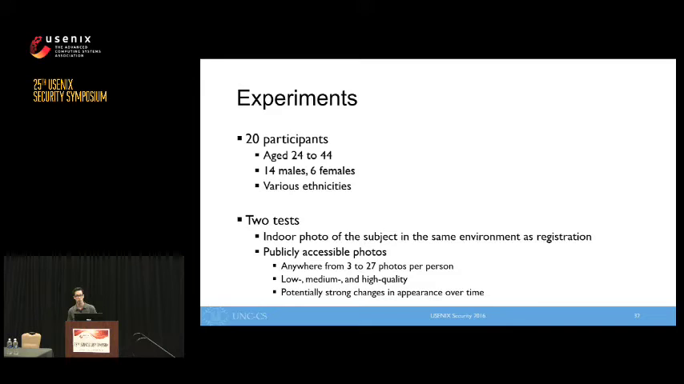First, we took a single front view photo of the subject in the same room that we used for system registration. Second, we collected publicly available online photos of the individuals to perform our multiple image-based attack. We collected between 3 and 27 photos per person of various qualities. We didn't limit ourselves to only recent photos of the participants, so there's potentially strong change in appearance over time for some individuals.